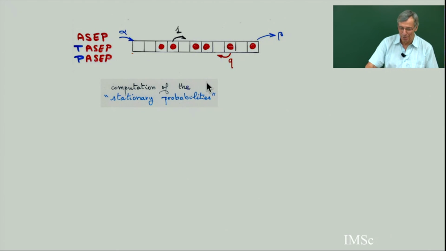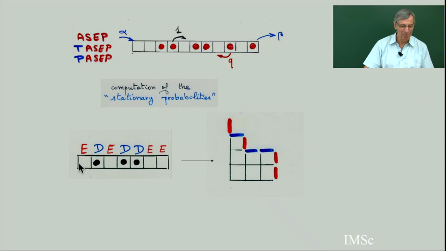If you give me a state in the strip, any cell is empty or has one particle, so any state is one element of the 2 power n possible states. To any state, I associate a word with the operator E meaning the cell is empty, and operator D meaning the cell has 1 particle. So to this state, I have this word, E, D, E, D, D, E, E.